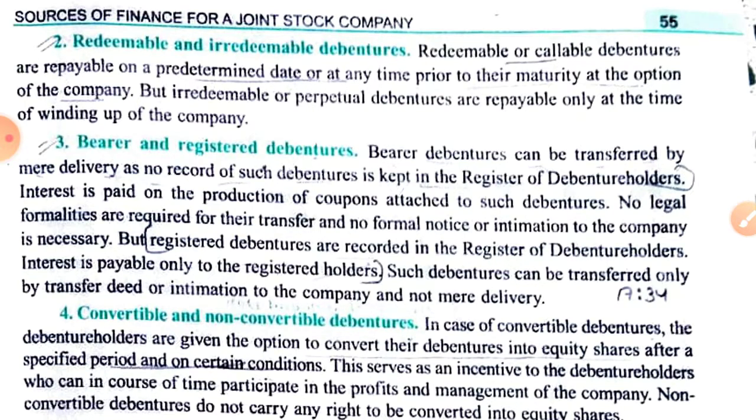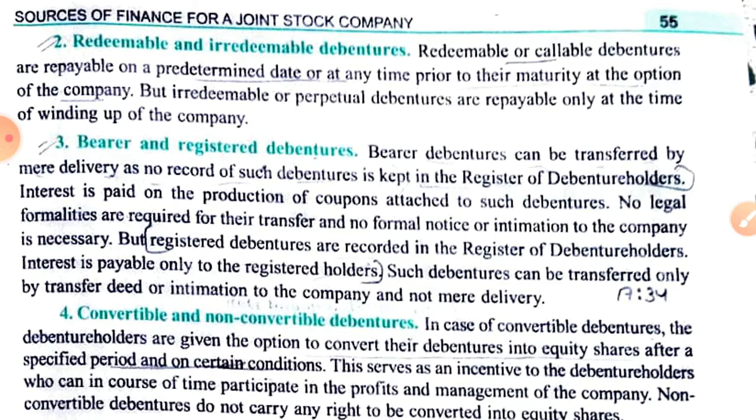So redeemable debentures are debentures which are paid at the time of maturity, and even debentures can be paid prior to the maturity. We'll learn this in accountancy. Then irredeemable are perpetual debentures which are only repayable at the time of winding up of the company. Then bearer and registered debentures.